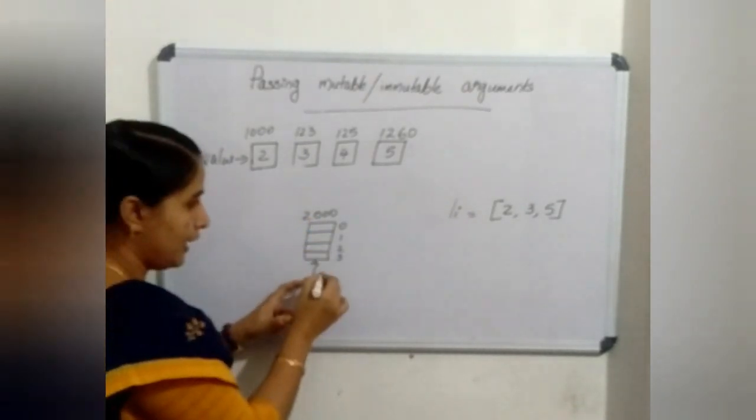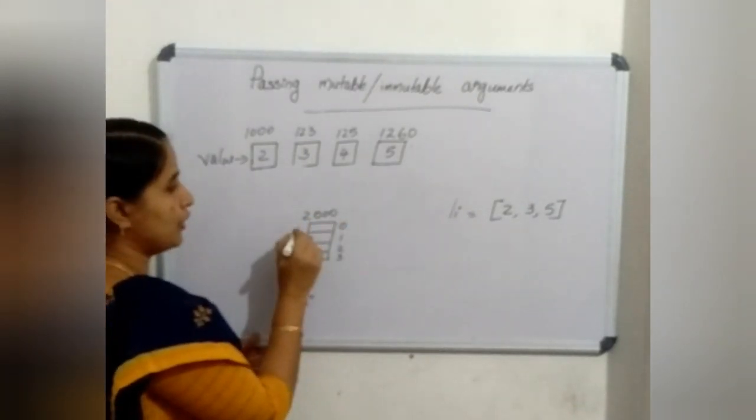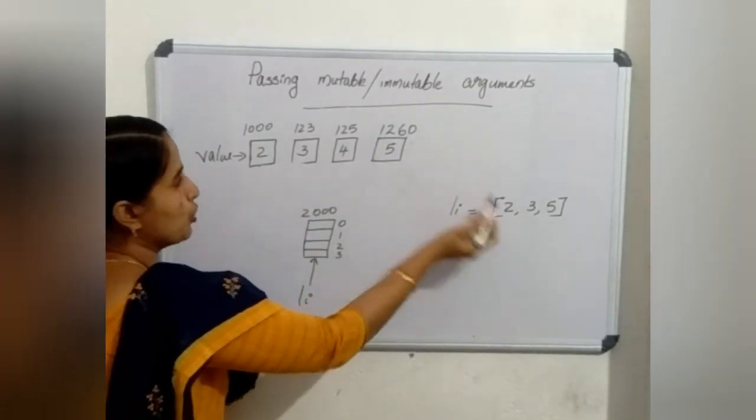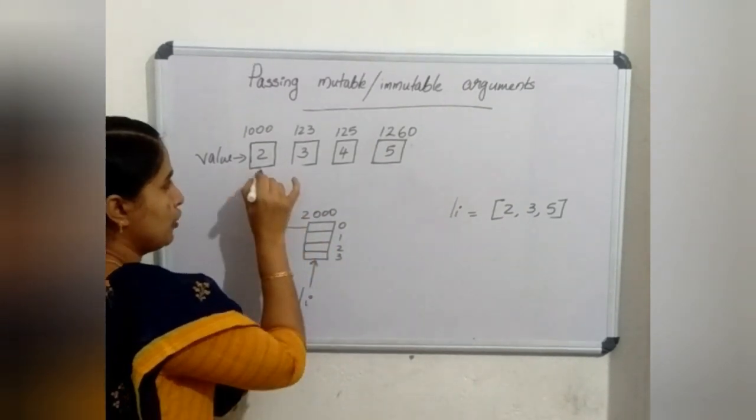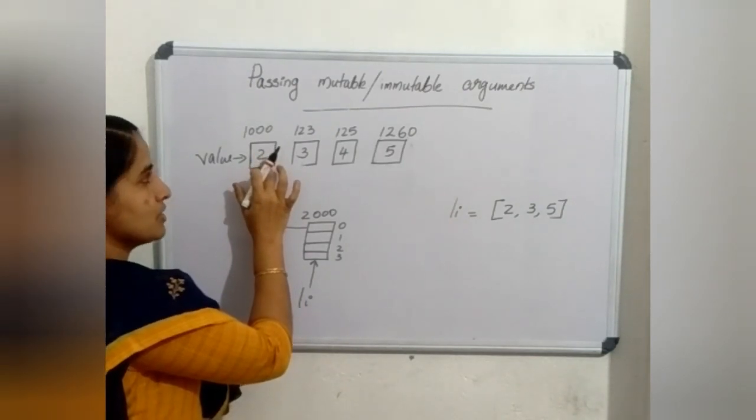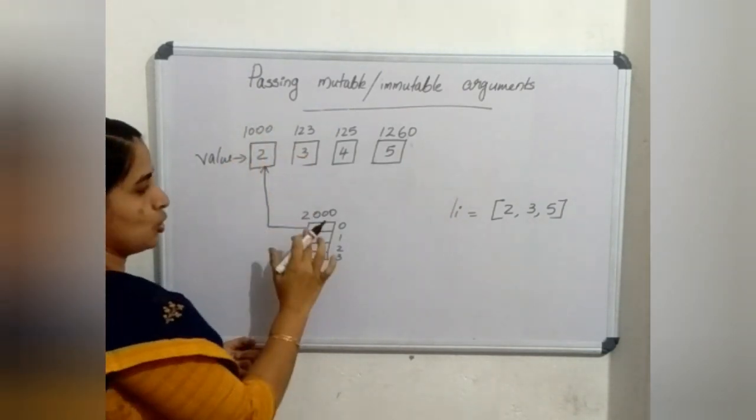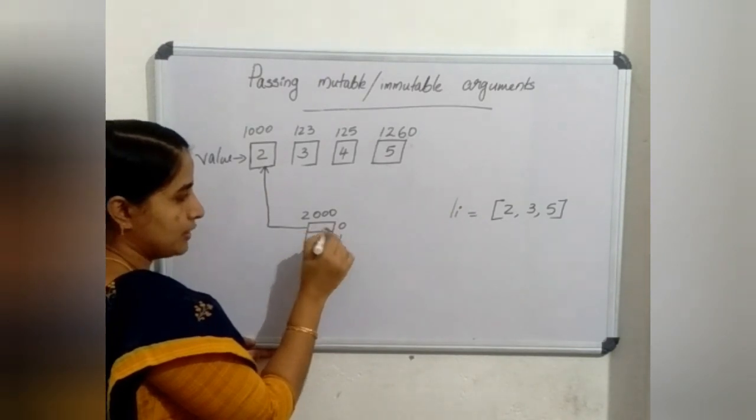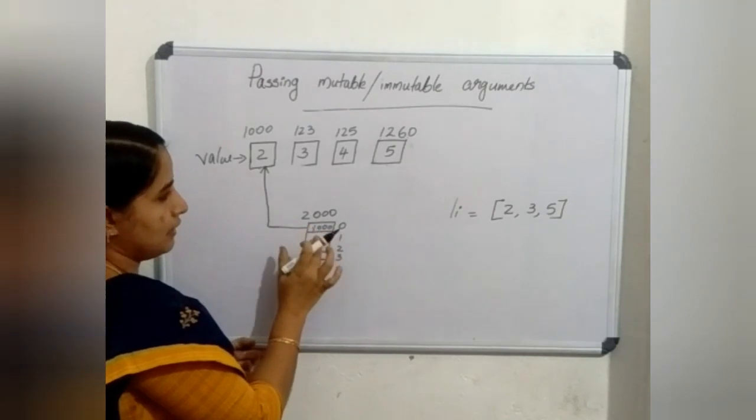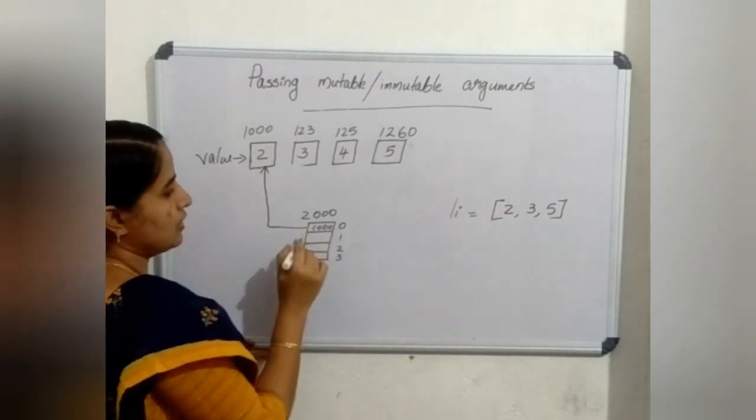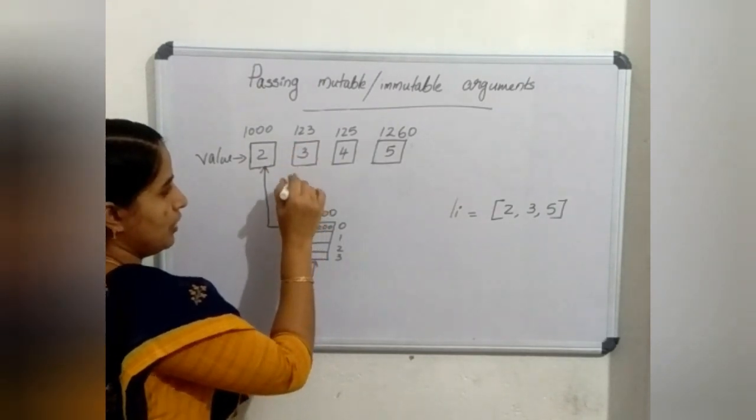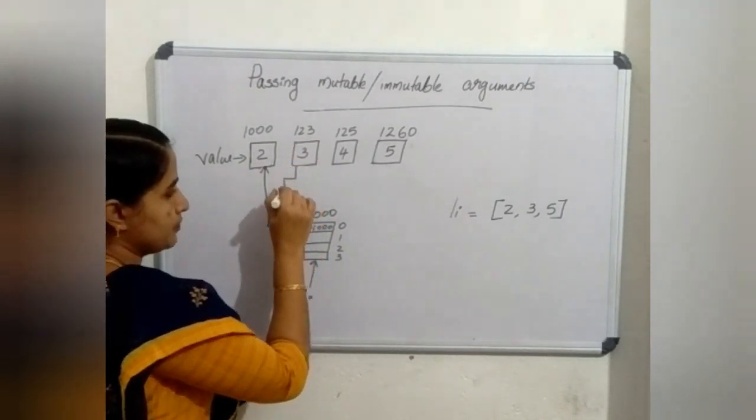Each and every element of the list is pointing to a separate location. First, the 0th element is 2, so this points to the memory location where the data value 2 is stored, that is 1000. So the content of this will be 1000. And next, at the first position, the data value is 3, so this is pointing to location 123 where it is held.